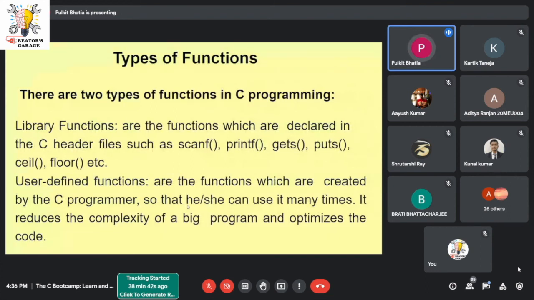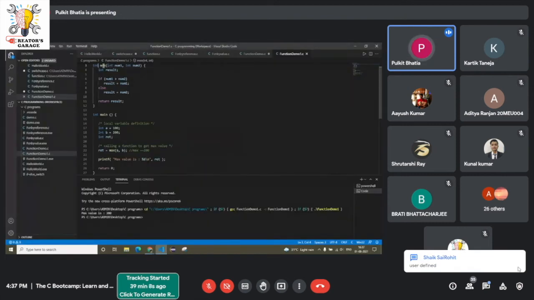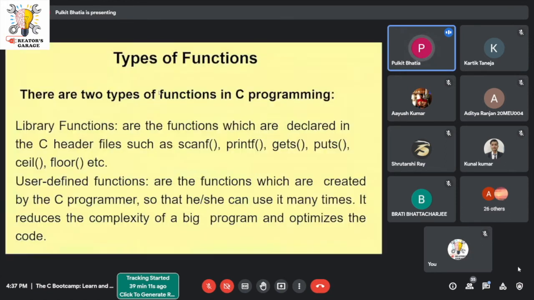Now, let us come to the types of functions. There are basically two types of functions: library functions and user defined functions. The one that I just did, max, what kind of function was it? User defined or a library function? Can anyone guess? I just wrote a function, int max. It was a user-defined function. Yes, because I defined the function. I was the one who wrote the code, so it was a user defined function.